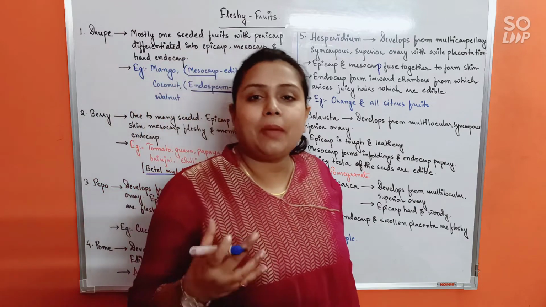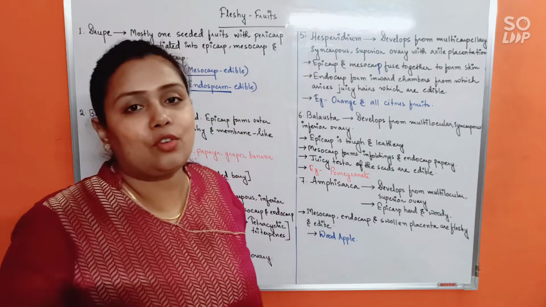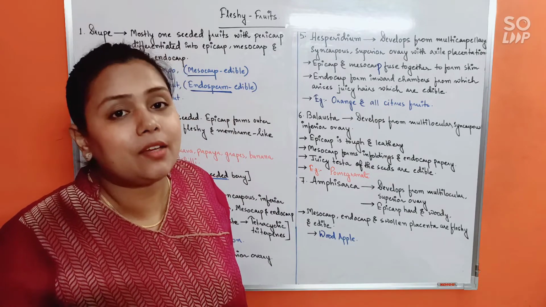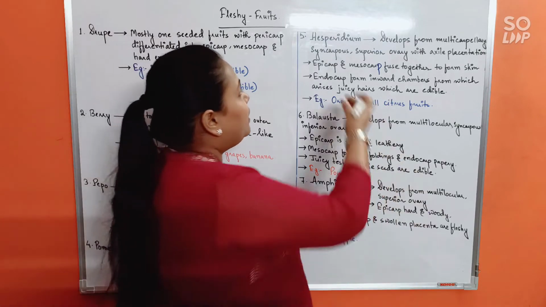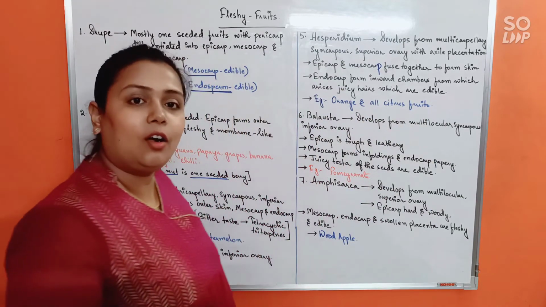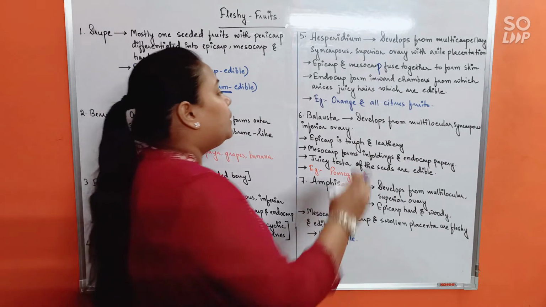Again, if you try imagining, juicy hair-like structure will be present in which kind of fruits? Of course, citrus fruits, isn't it? So Hesperidium's example will be orange and all other citrus fruits. Alright. Next, Balausta.